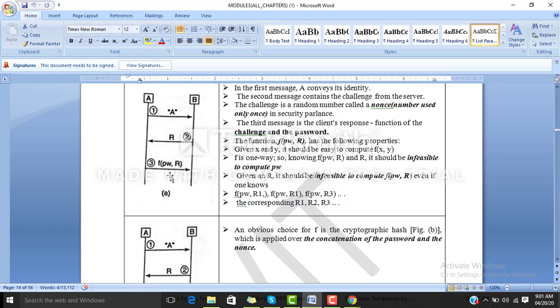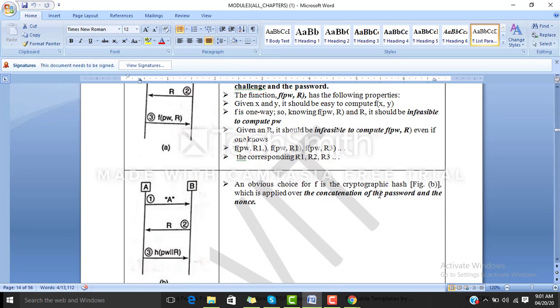Given an R, which is the nonce, it is infeasible to compute the function of password and R, even if we know the function of password comma R1, function of password comma R2, function of password comma R3.